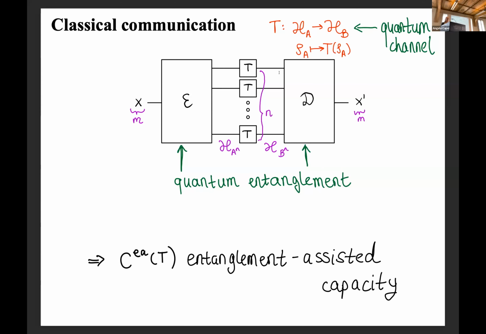And as it turns out, this tends to be a quantum analog of the classical problem, because in the classical problem, instead of considering this optimization problem over these maps, you can actually calculate the channel's capacity based only on the probability distribution, via the mutual information between the input and output of the channel. And there's an analogous quantum mutual information which gives you the entanglement-assisted capacity of the quantum channel.